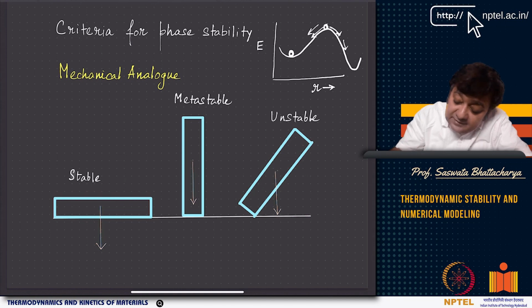Now if you see, the driving force for going here is much more than the driving force for going here. However, if it starts rolling in this direction, it will reach metastable equilibrium rather than the stable equilibrium. Correct? It will reach metastable equilibrium.